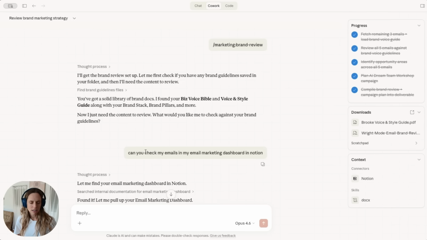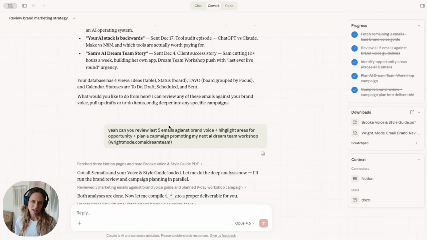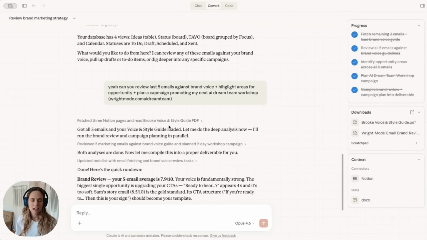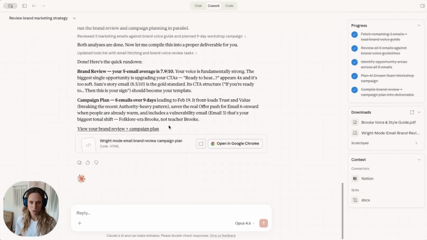Then what I did was I asked it to go check my emails in my marketing dashboard in Notion. So all of my emails get planned and they sit in Notion for scheduling. So I was like, can you review the last 5 emails and highlight areas of opportunity and plan a campaign promoting my next upcoming workshop? So it's just gone and done that.